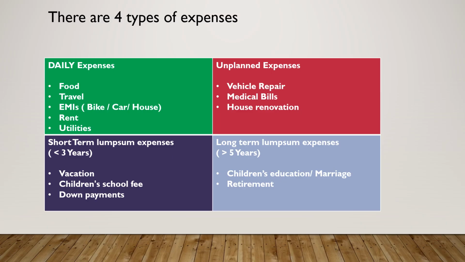Suppose you are 40 now. You will retire in another 20 years. You will need money in retirement. This comes under long term lump sum expense. If your child is 10 years now, after 8 years you will need money for their higher education, and after 15 years you will need money for their wedding.